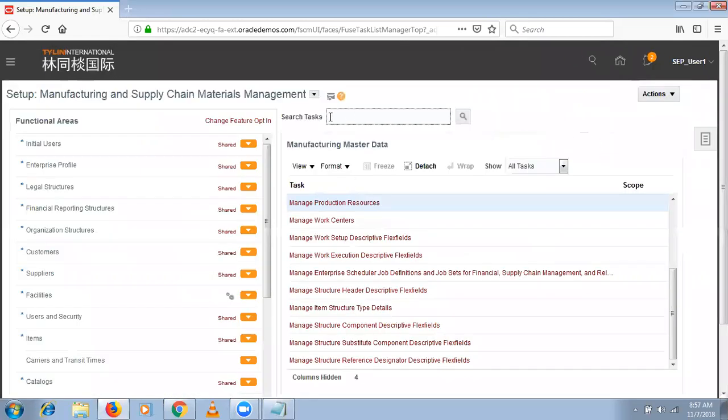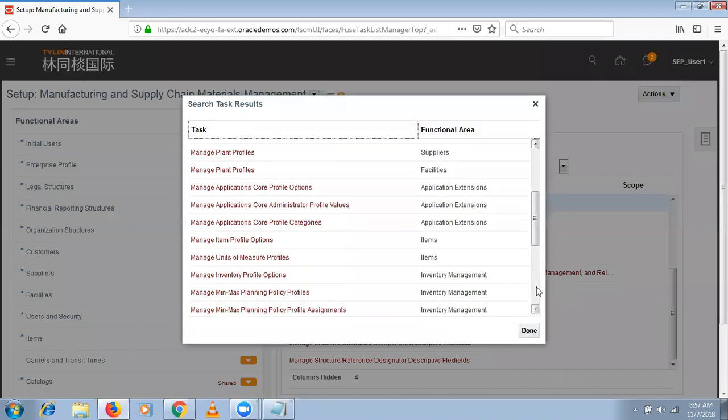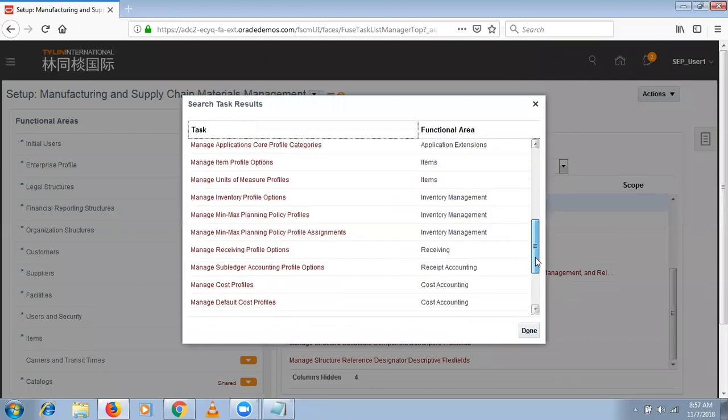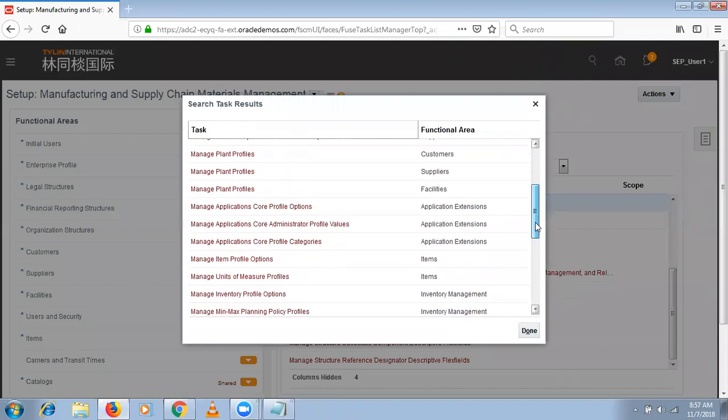There are common supply chain management profile options. SCM common profile options. Somewhere you can see SCM common profile options, manage item profile options, application core profile options.